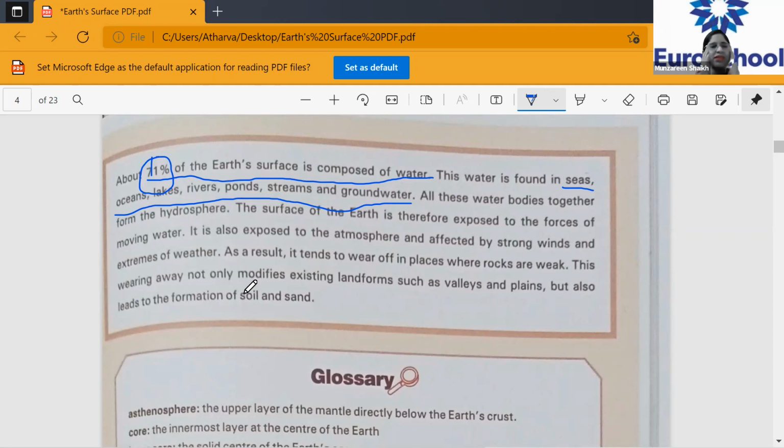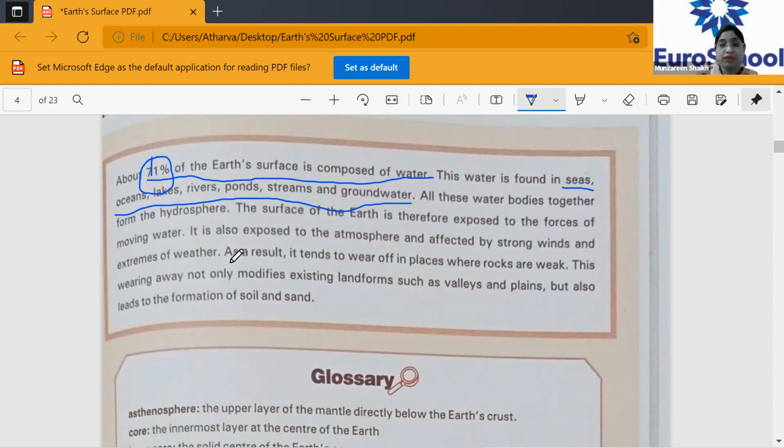So, do you all agree with this? See, the changes in the water bodies. Now we all know that we have moving water. When the water is moving, because of what reasons? Because of strong winds or weather conditions, the water moves, right? Do you all agree? Yes. The strong winds and the extreme weather conditions affect the water.